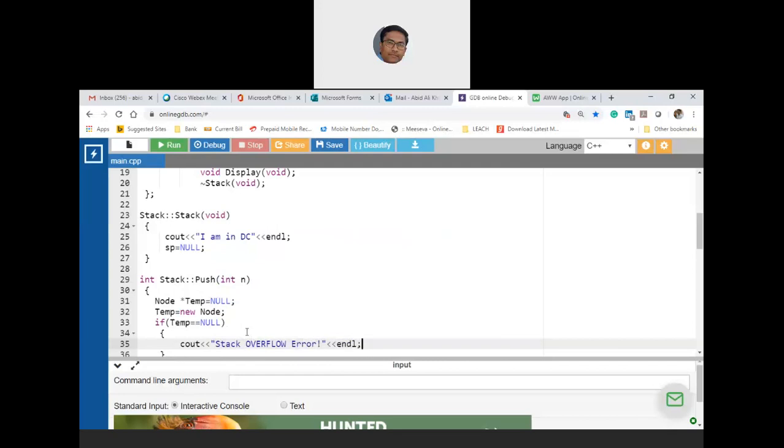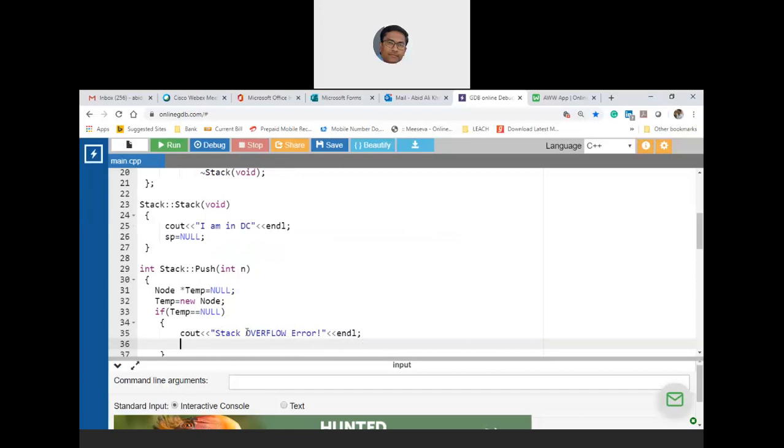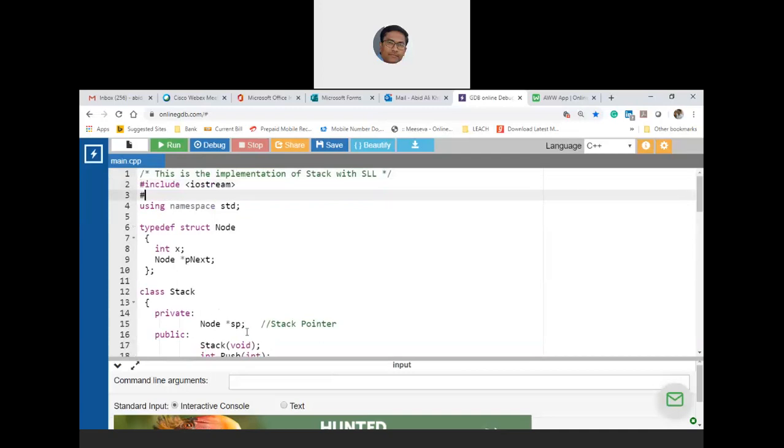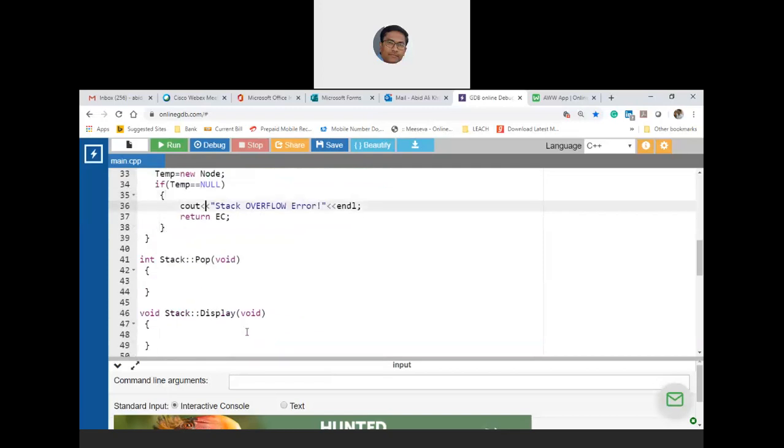So keep endl, and then what you do is return probably an error code EC. So you keep hash define, let us say error code is -1. Okay. So are you following?